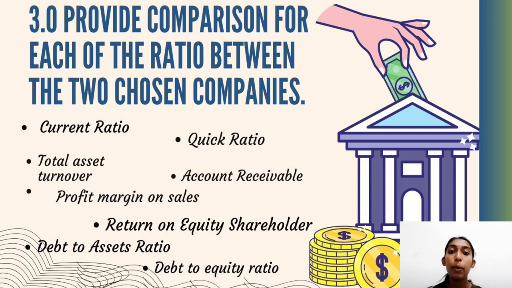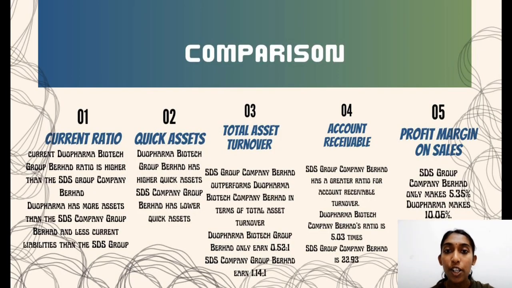Today I am presenting our comparison for each of the ratios between the two companies. There are 8 ratios: current ratio, quick ratio, total asset turnover, account receivable turnover, profit margin on sales, return on shareholders' equity, debt to asset ratio, and debt to equity ratio. First of all, for the current ratio, Dua Pharma Biotech is higher than STS. Dua Pharma's ratio is 2.05, STS is 1.14. Dua Pharma Biotech has more assets than STS. For the quick ratio, STS has 0.92, Dua Pharma Biotech 1.16. Dua Pharma has more quick assets than STS.